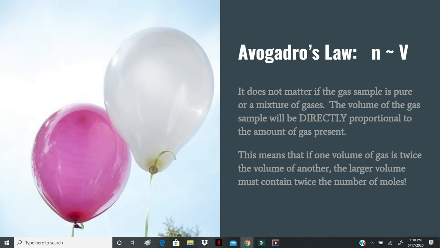So it doesn't matter what kind of gas it is. The volume is directly proportional to the amount of gas present. Directly proportional to the point where if we have 2 containers at otherwise identical temperatures and one of them is twice the volume of the other, we can immediately conclude it must contain twice as many gas molecules. Twice as many moles, same thing.